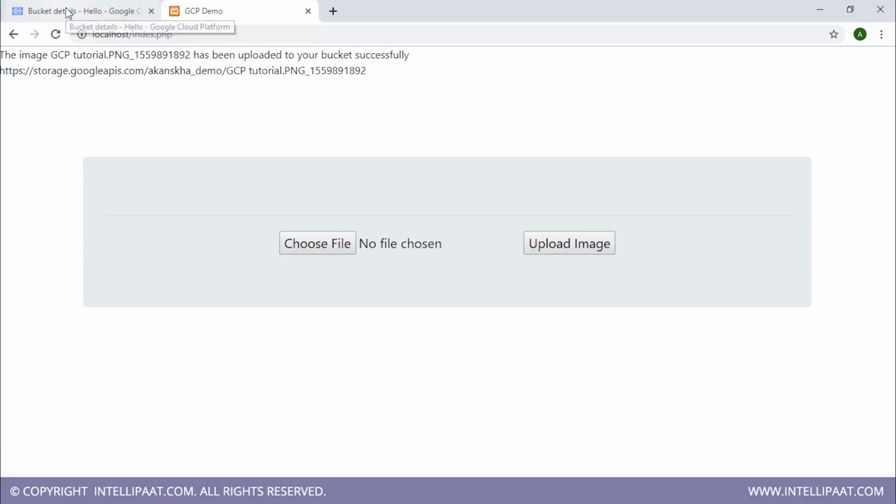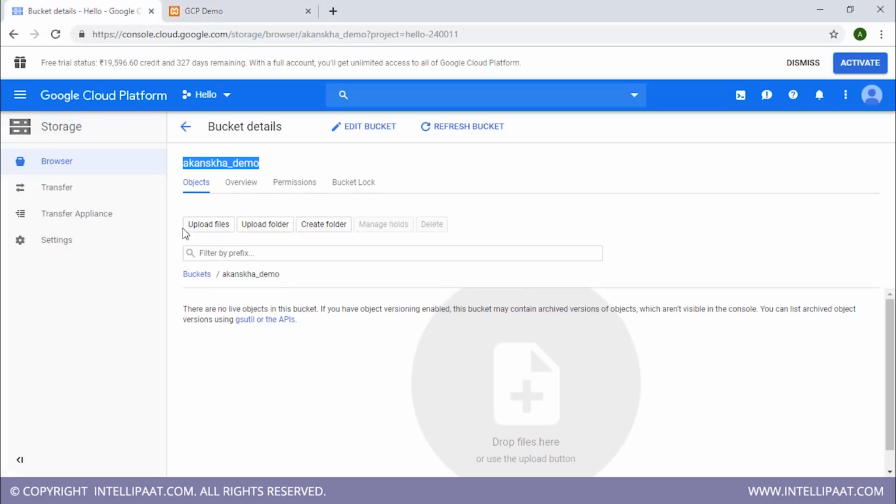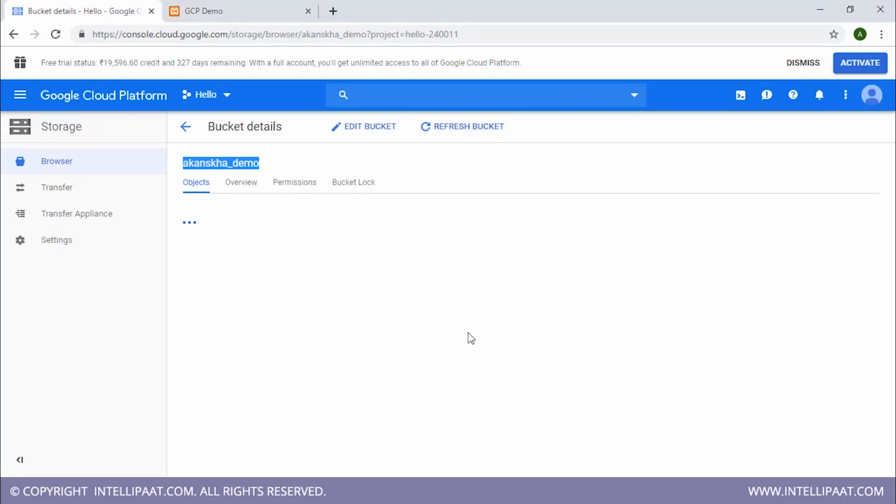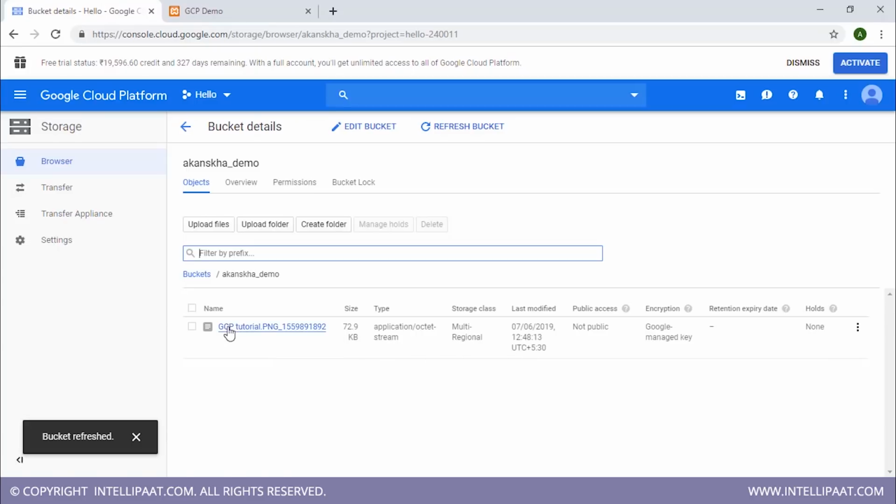So let's go back to our bucket and confirm if that's true. See here, if I press on refresh bucket, here you can see the image has been uploaded. Okay guys, so now you know how the application works, right? So now let me tell you what are all the components that you will need to run your app.